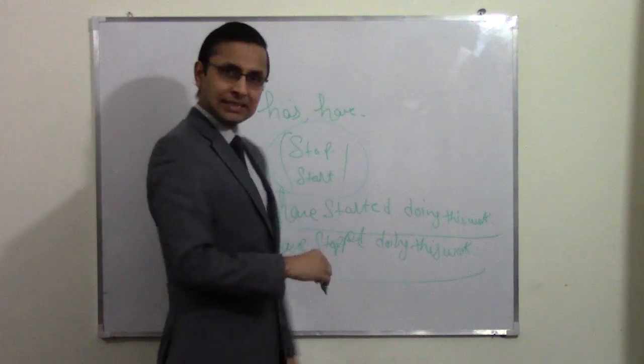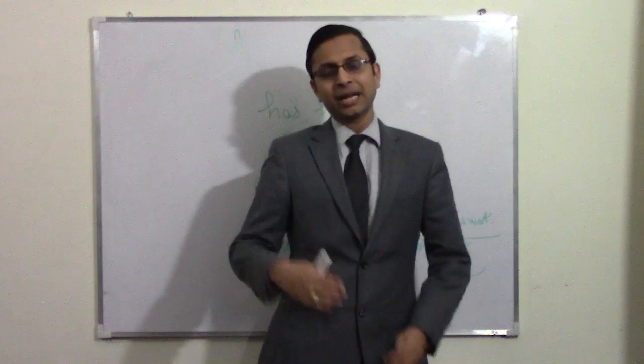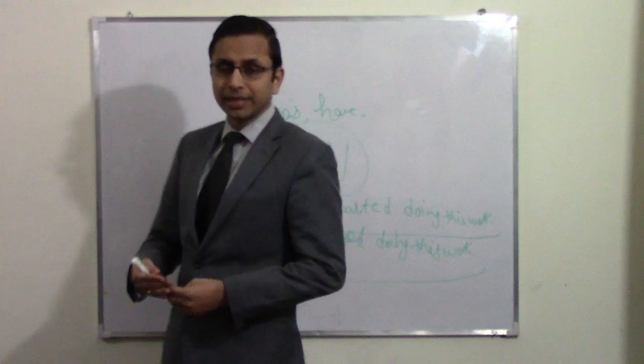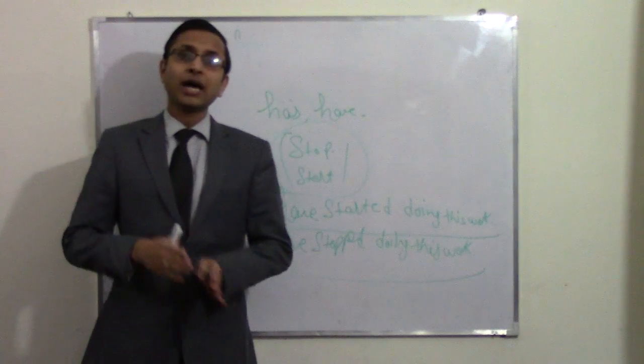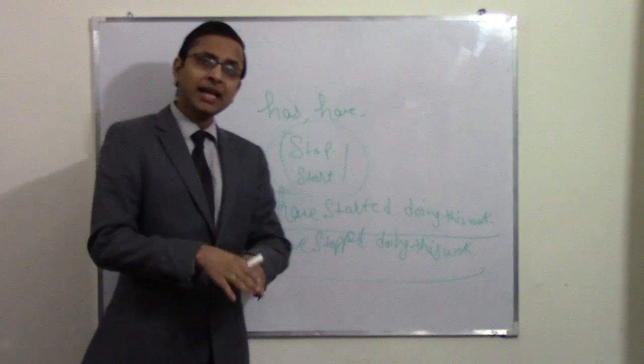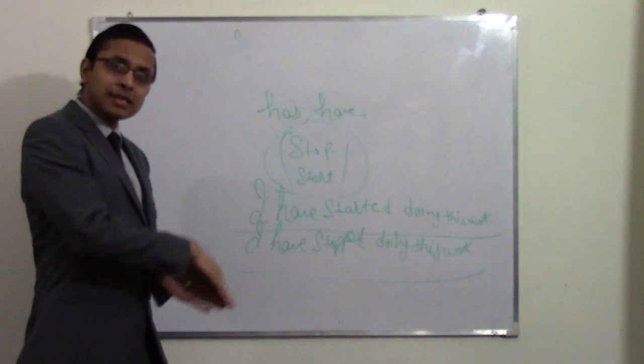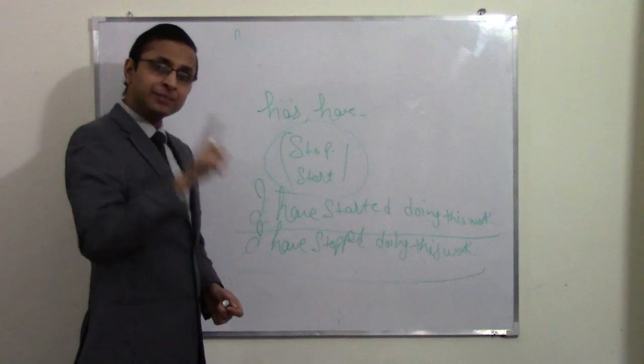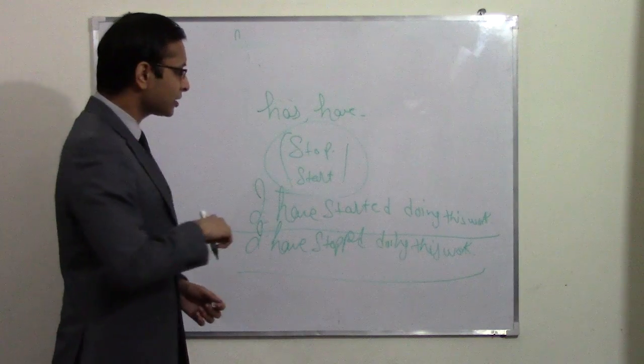So on this you can also make six sentences. I have started doing it. I have not started doing it. Have I started doing it? Have I not started doing it? Why have I started doing it? And why have I not started doing it? So that's how you can make sentences with the help of this. And also at times we use this situation.